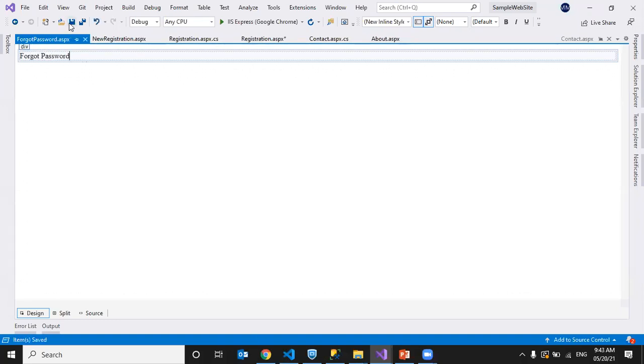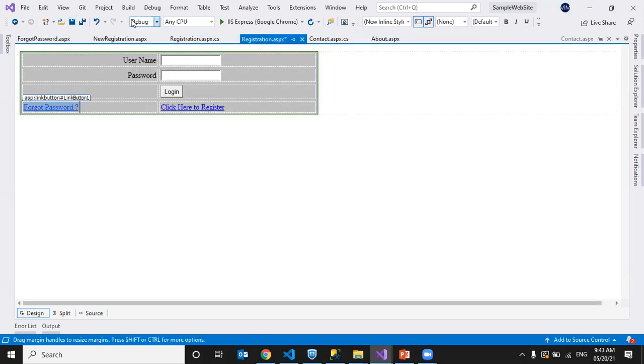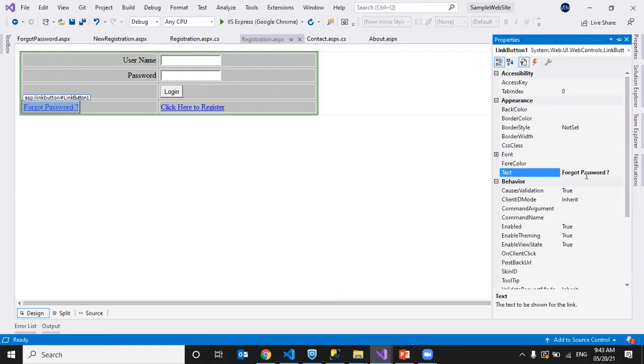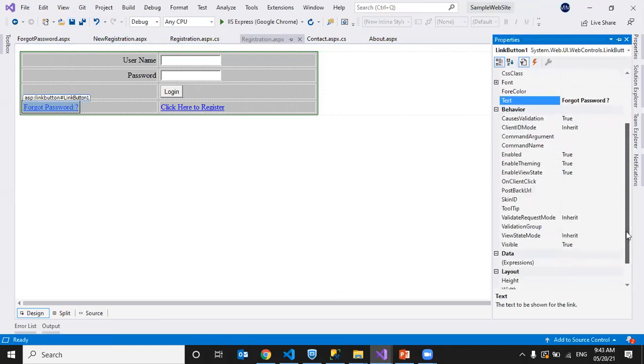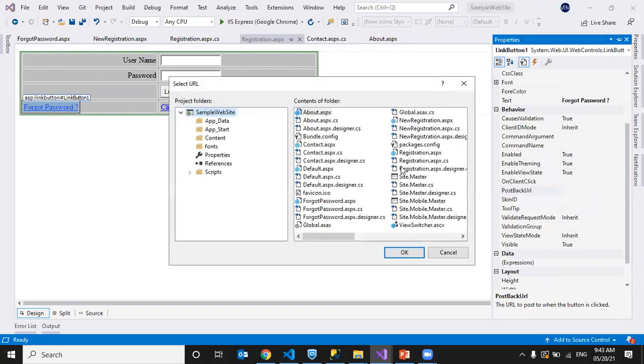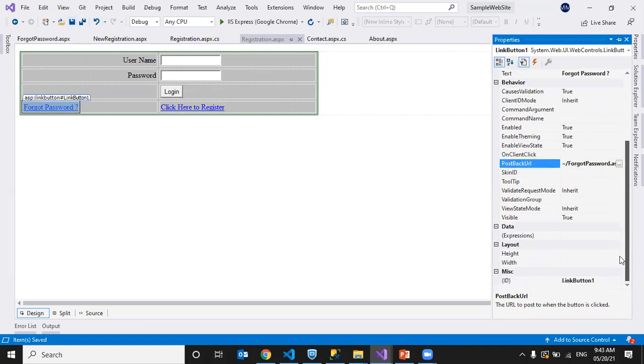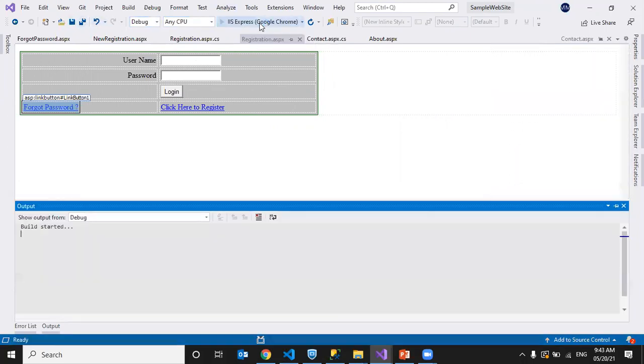This is the page which we want to display when we are clicking on this link. Okay. So for post back URL, I selected forgot password. Okay. Right. I'll run it and I'll show it to you guys.